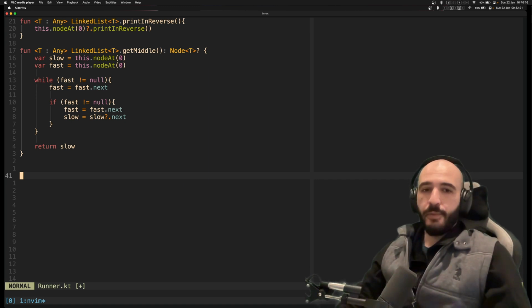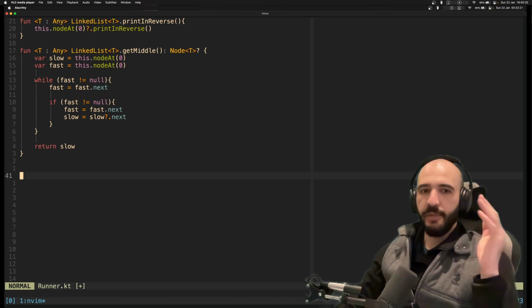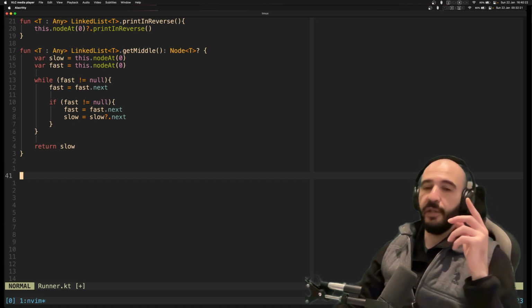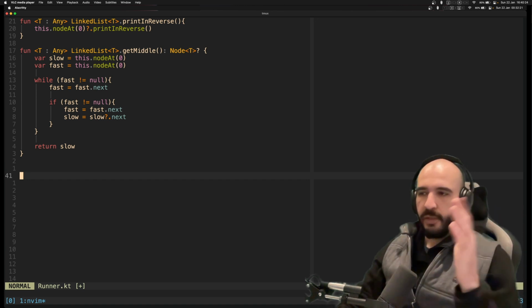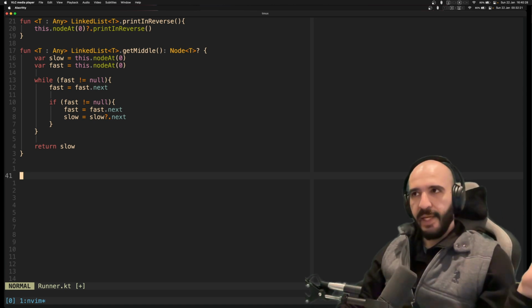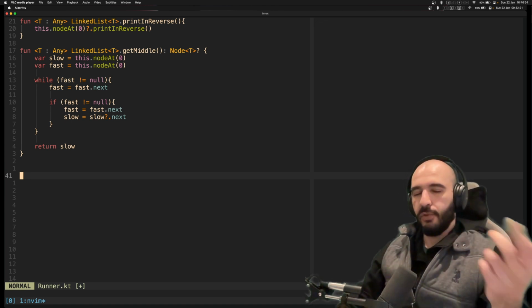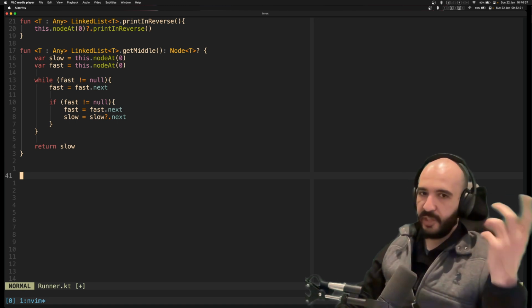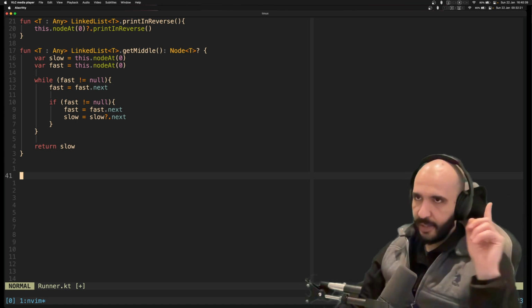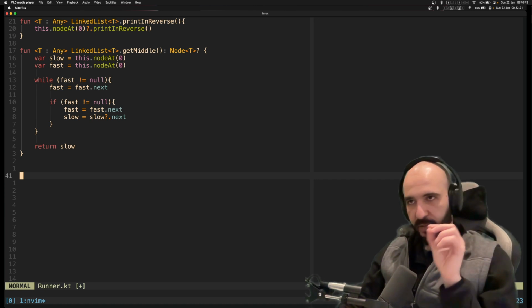So here's another approach to reversing a linked list. You need to visit each node and update the next reference to point in the other direction. Now this one can be hard because you need references to head and tail, and you're in an extension function and you need to keep track of the head and tail of multiple nodes. So you don't have a head and tail here in the extension function. You're not sitting inside the linked list class. You're sitting inside the linked list extension function.